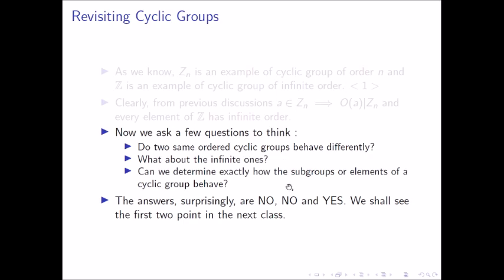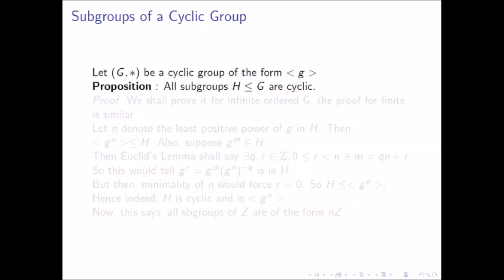We shall see the first two things, that the behavior of any two cyclic groups of the same order, infinite or finite, is the same after we discuss linking, or how we can compare two groups. And we shall see how we can determine the subgroups or elements of a cyclic group just by knowing its order. We go to the next slide.